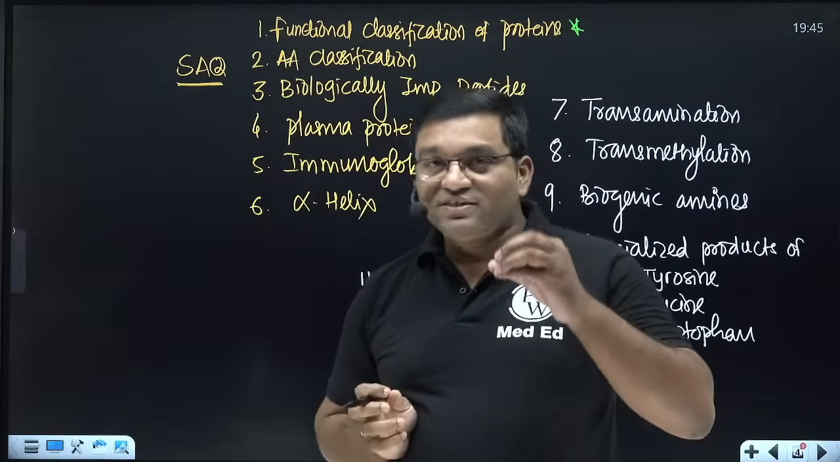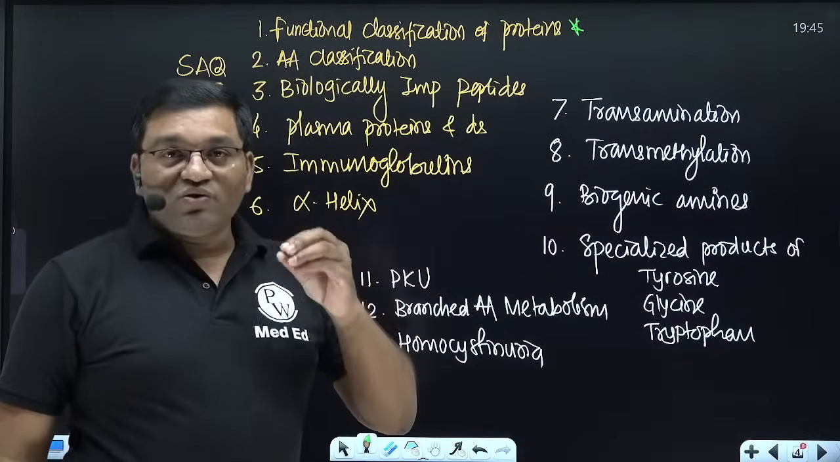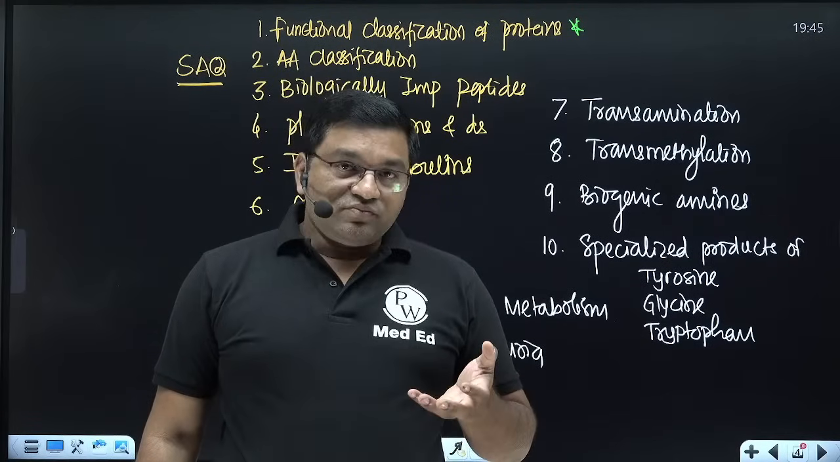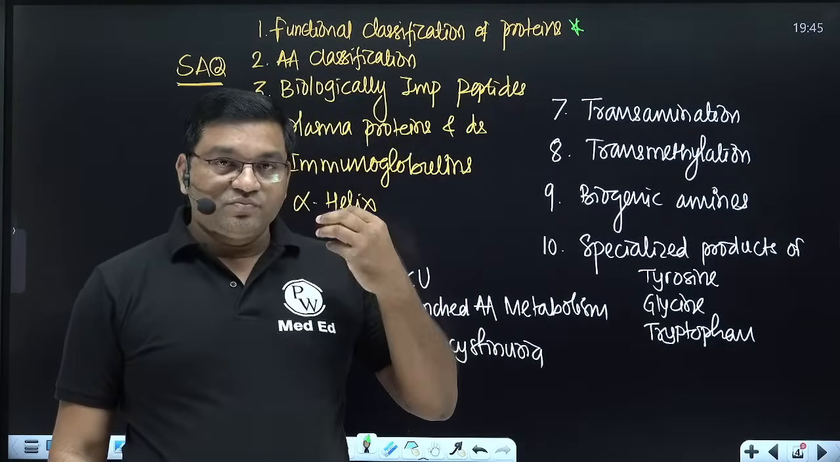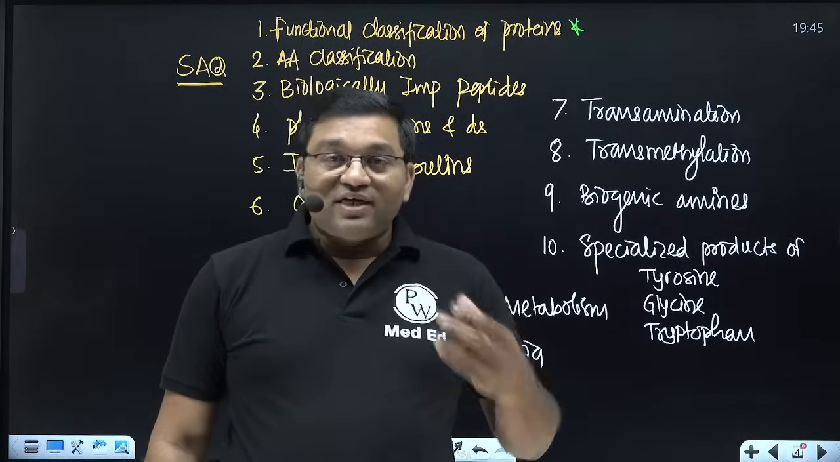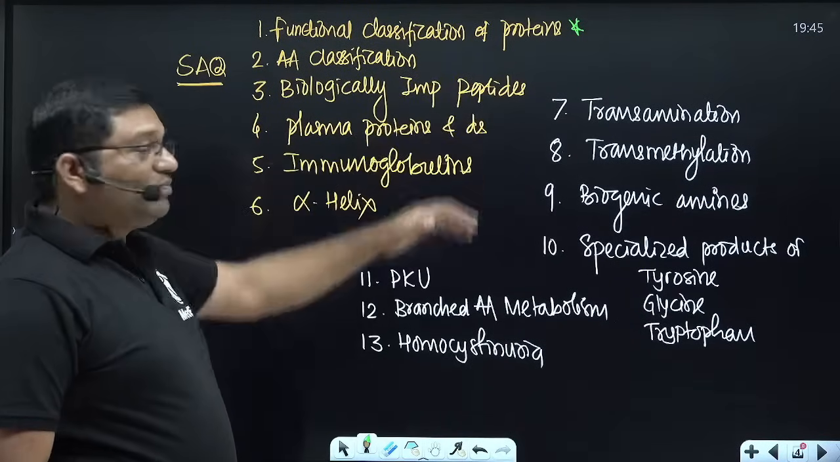Peptides means less than 10 amino acids. So peptides include vasopressin, oxytocin, glutathione, then bradykinin, thyrotropin releasing hormone, gastrin, bacitracin, gramicidin. These are the examples of biologically important peptides. So this is an important short note.